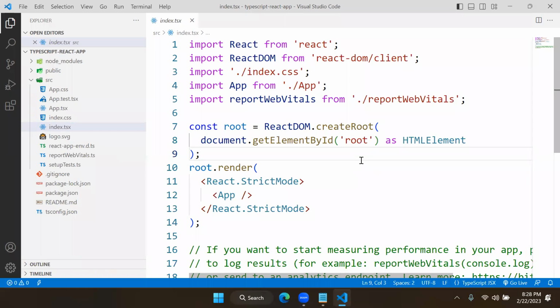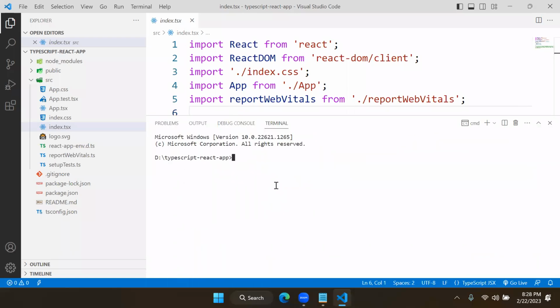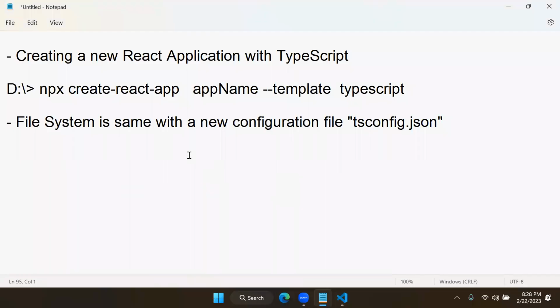Then what is the change is when you are dealing with data, configuring the data, working with the data, then data types, configurations, contracts, everything will matter. Let's see how it works. For example, now we will start the project. So npm start, same, no change in starting your project. That means all are similar. Only one point is tsconfig.